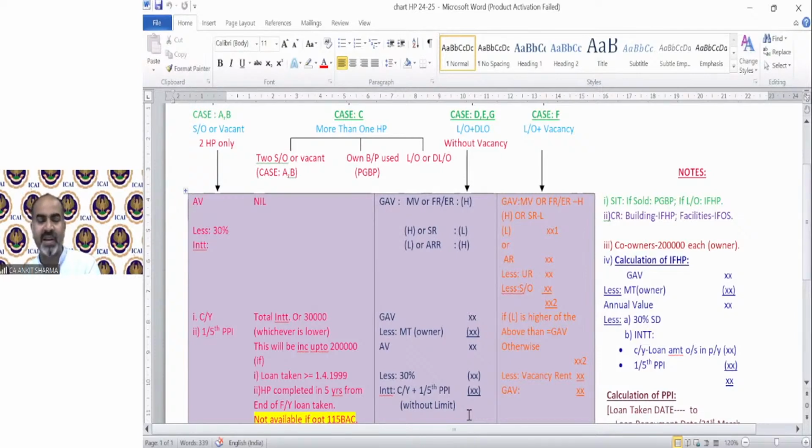Whatever house property provisions we are discussing, exactly as per these provisions, he has to pay the tax on that property. It might be possible that he needs to pay tax in that country also on the same income, because he's earning that income in that country under that country's tax provisions. So in this situation, technically there will be double taxation on the same income.